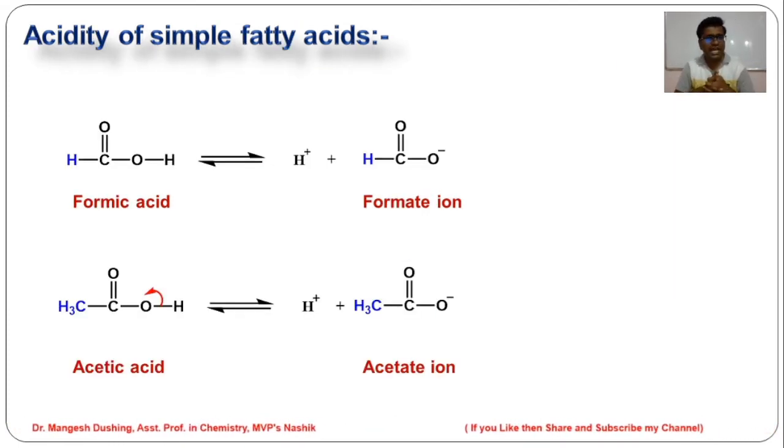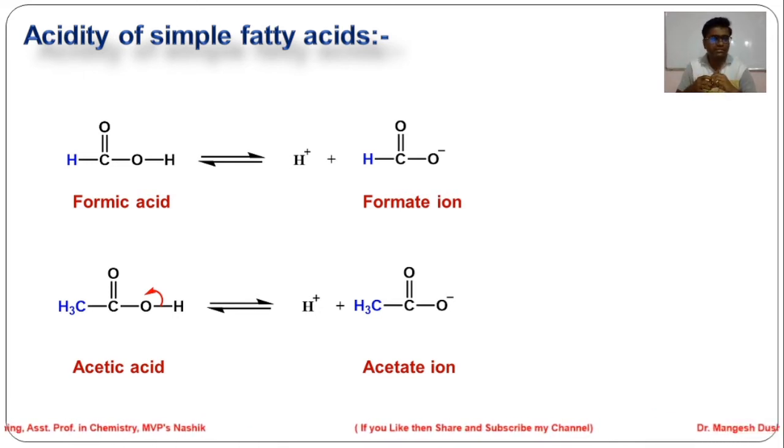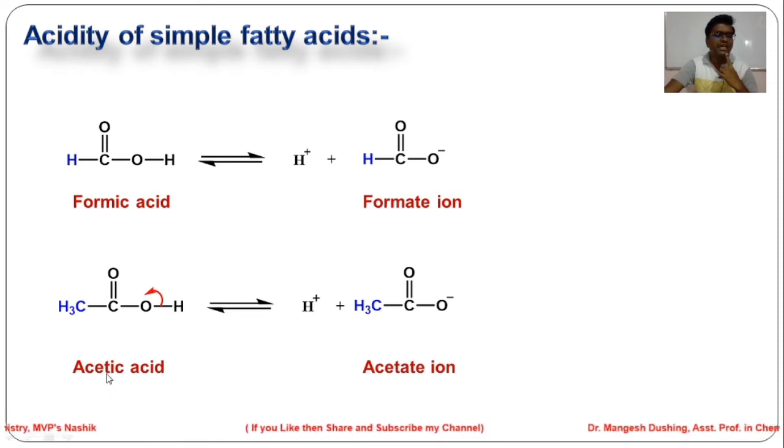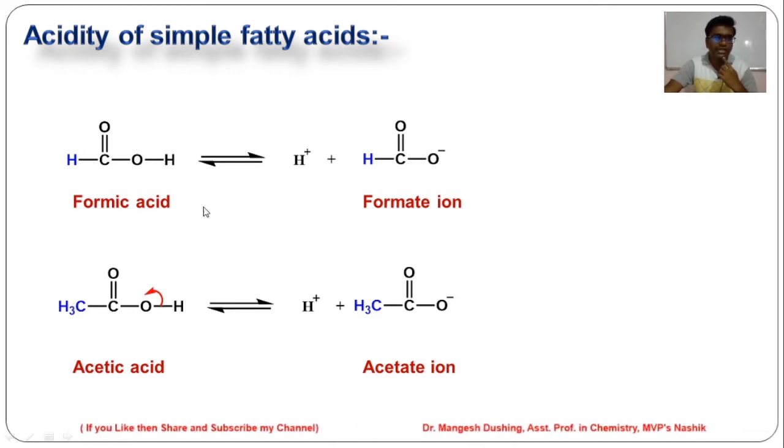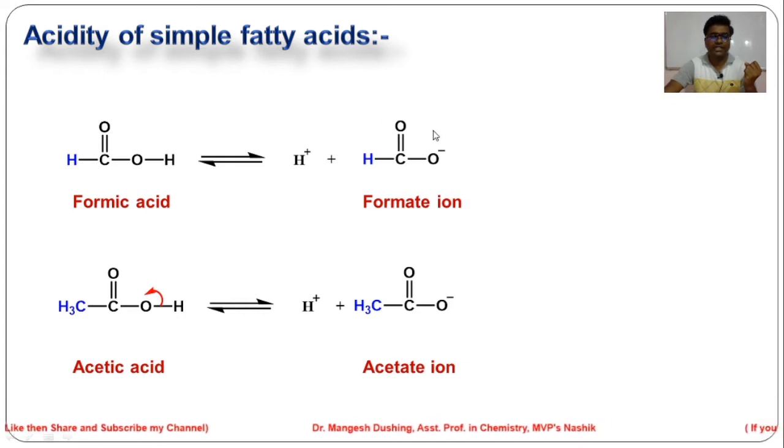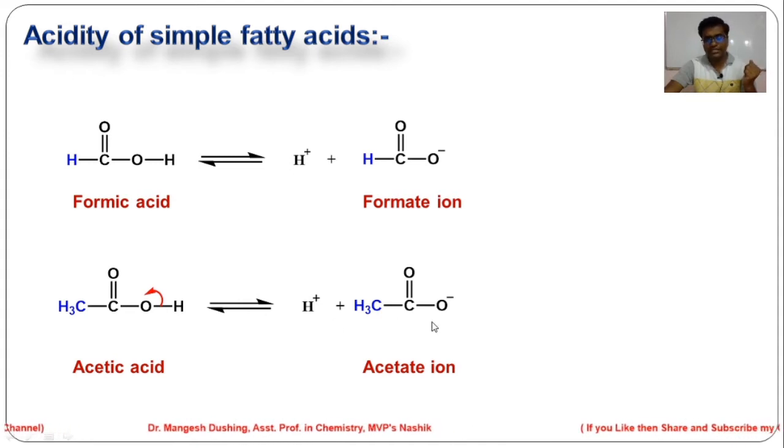Now we will see the acidity of simple fatty acids. We will compare their pK value and their strength. For example, formic acid and acetic acid. The functional group is the same, just a change in the R group. On dissociation of formic acid, it gives an H plus ion and a formate ion. Similarly, on dissociation of acetic acid, we will get H plus ions and an acetate ion.